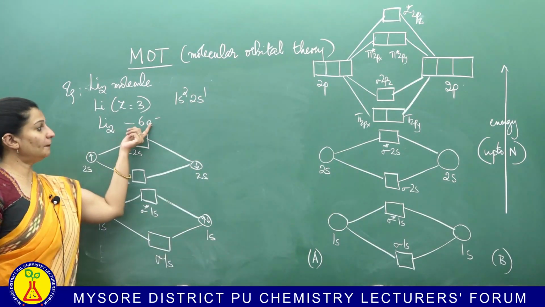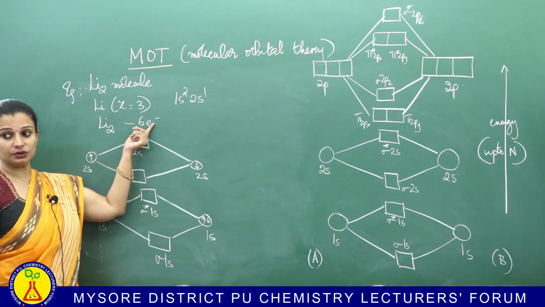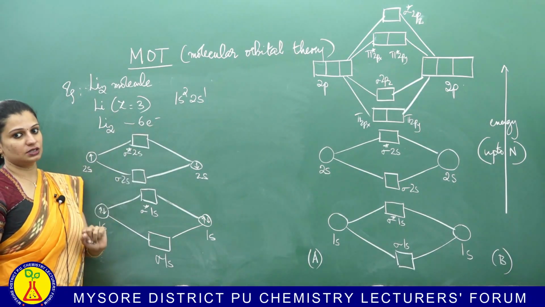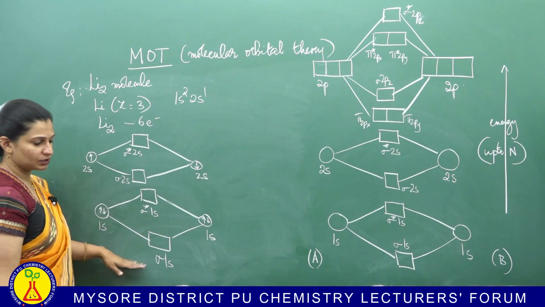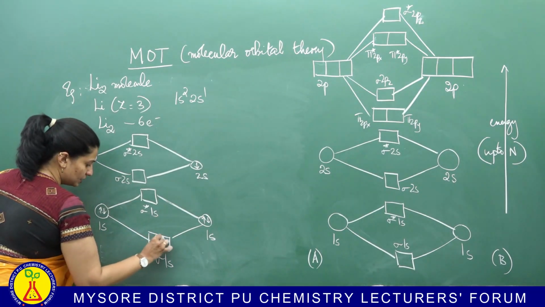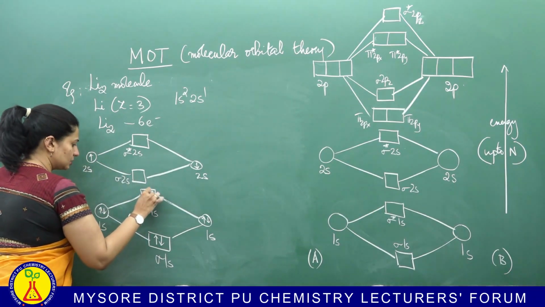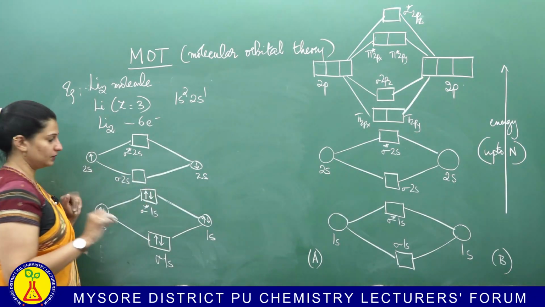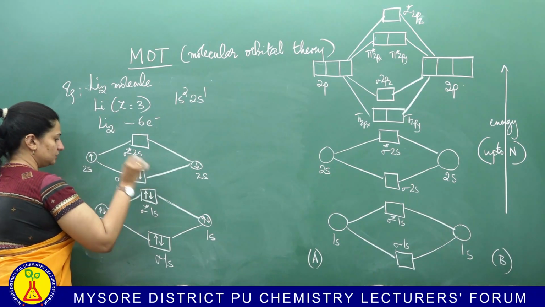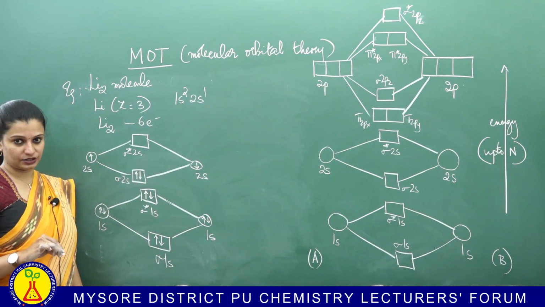Now, how many electrons in total belong to the molecule? Total 6 electrons belong to the molecule. I will start from the lowest energy. So, I will place 2 electrons here, filled. Now, I have to go to the next level. So, again 2 electrons here. So, 2, 4. Next, I will put it here, which means I have a total of 6 electrons.